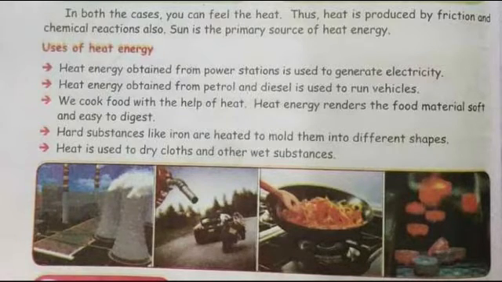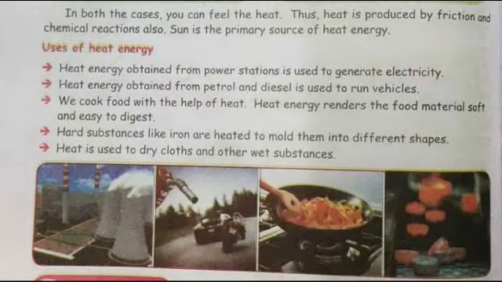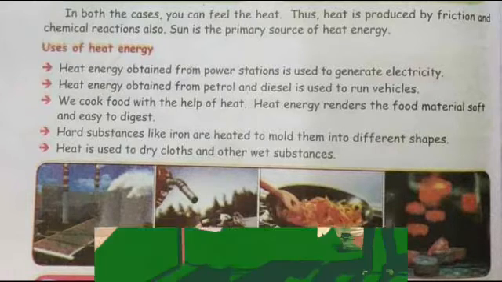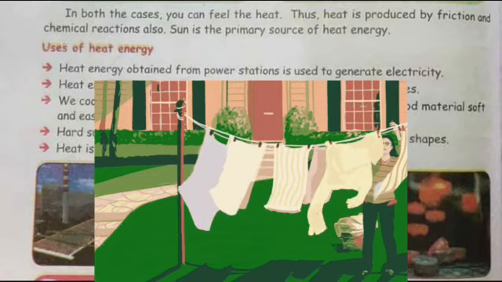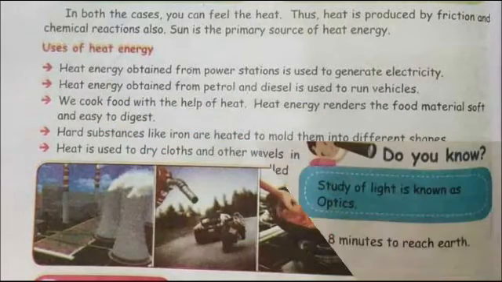The second use of heat energy: the heat obtained from petrol and diesel is used to run vehicles. Third, we also cook our food with the help of heat. Fourth, hot substances like iron are heated to mold them into different shapes. Mold means to make them into different shapes. The next, heat is used to dry clothes and other wet substances. You might have seen your mother drying clothes in the balcony or terrace.